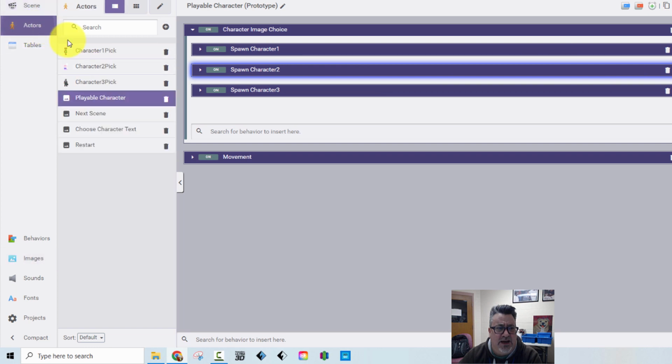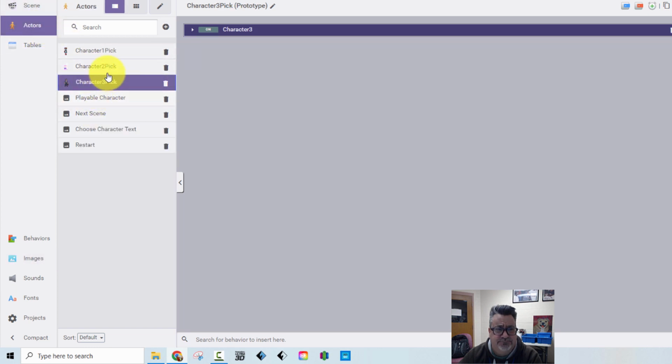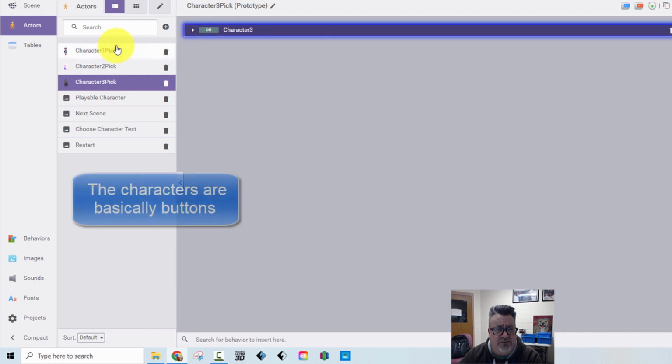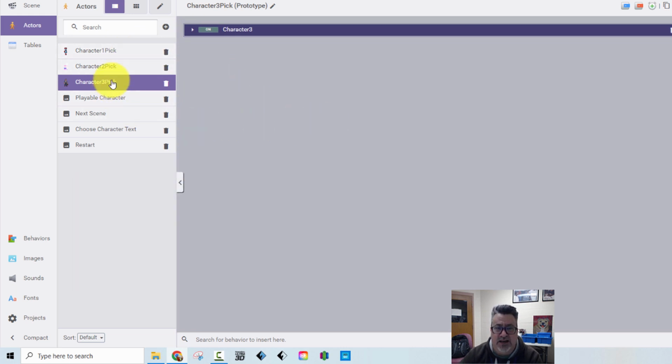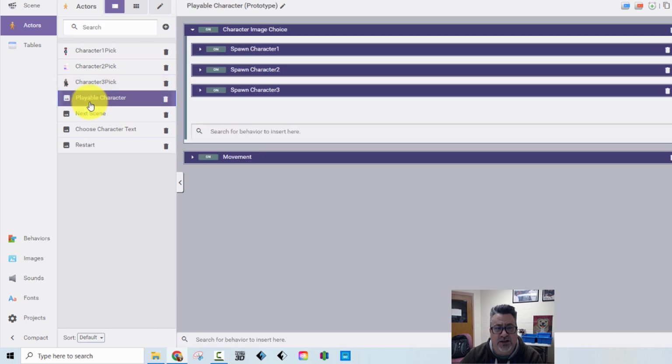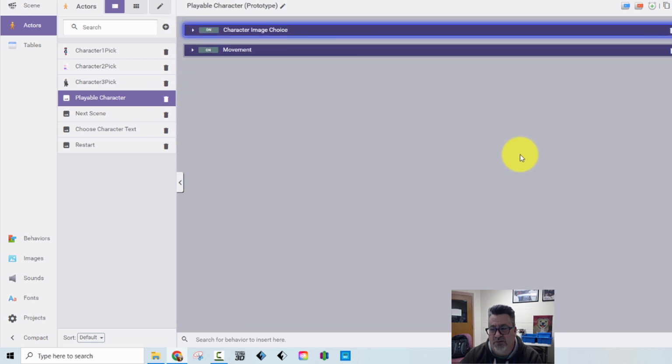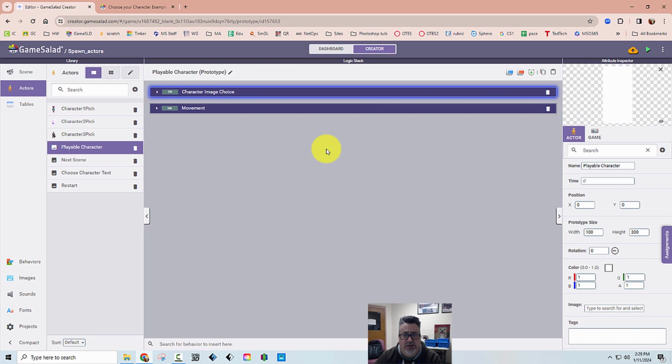Okay, if I go back to my actors here, one thing again to notice is these characters don't need any movement code or anything like that, because they're just on that home screen, the character picker scene, not level 1. Again, these are not the actors. It's this playable character that has all the movement code so that when it's on the scenes, it will behave the way it should behave. Okay? All right, so give that a try.